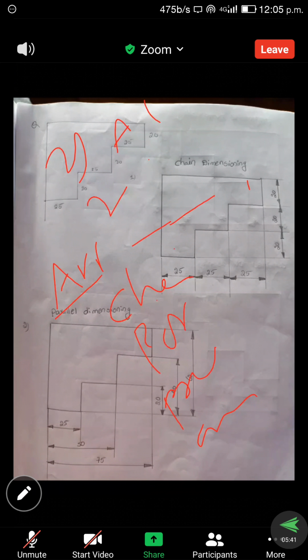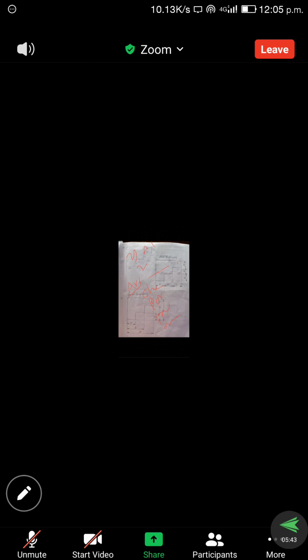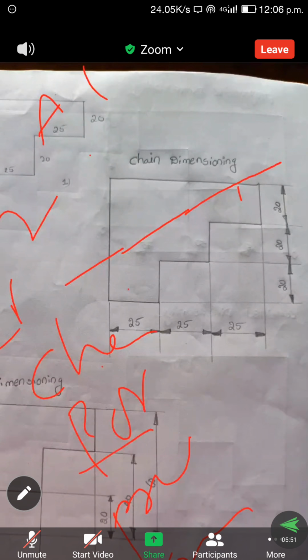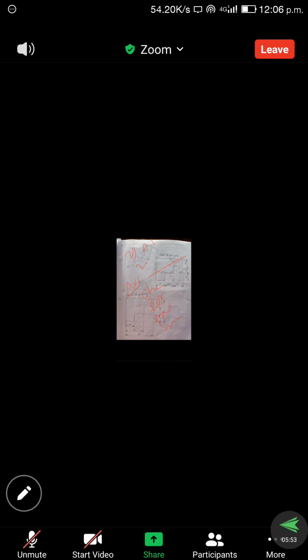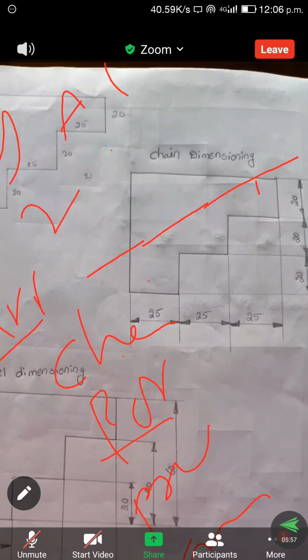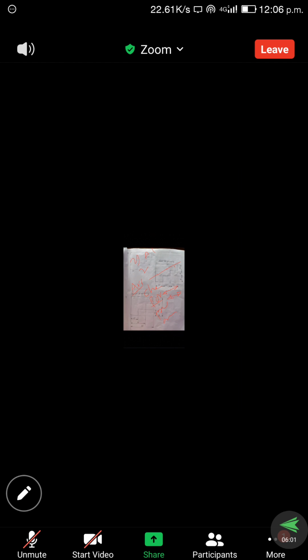So here parallel. Parallel is nothing but what? One line is parallel to another line. That means one dimension line is parallel to another dimension line. So it is a parallel dimension.